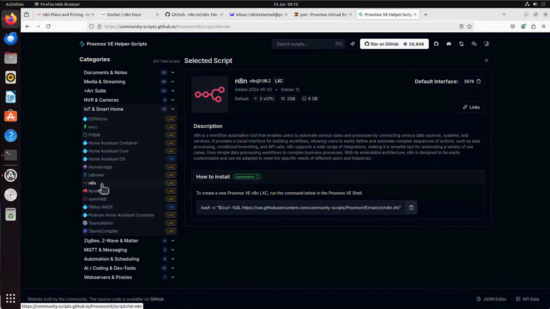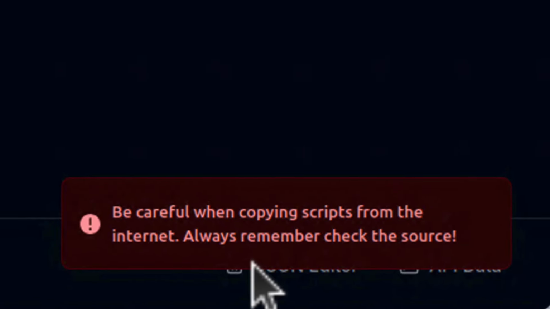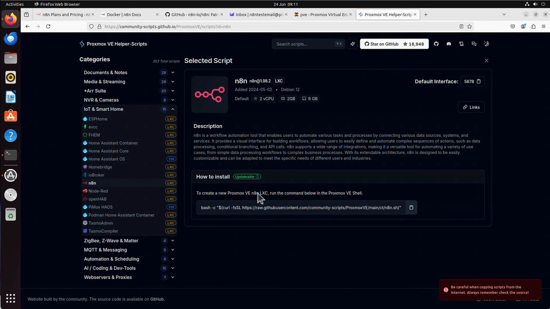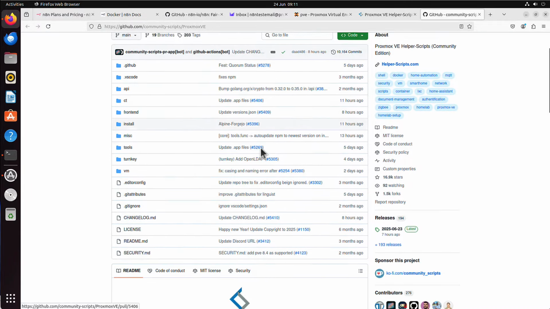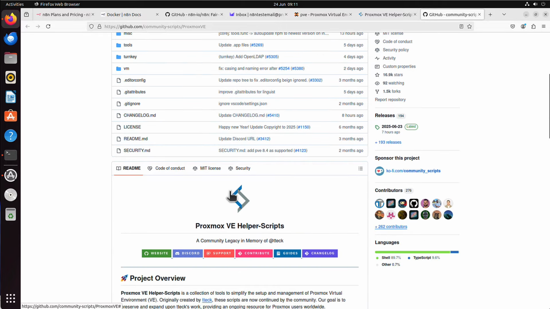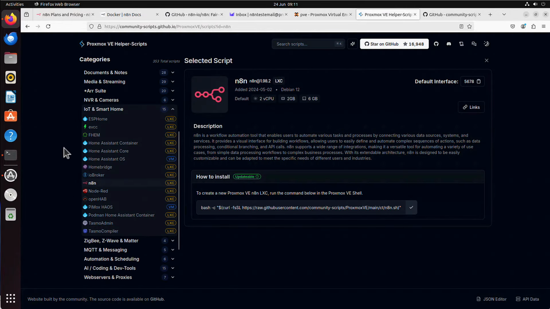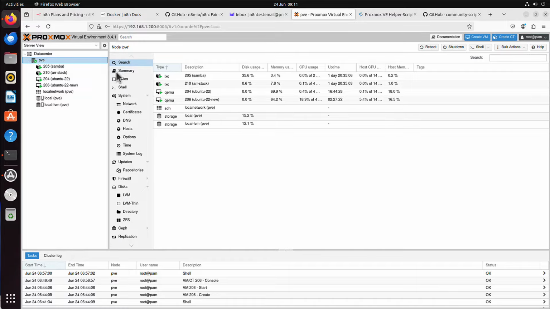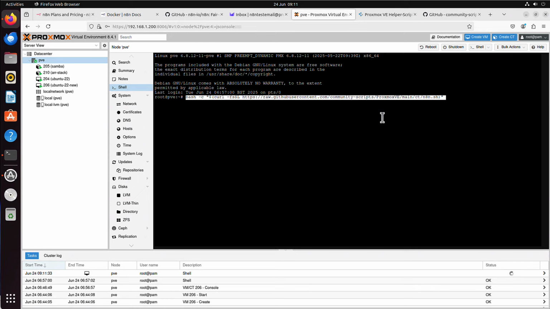That's the n8n. And all you have to do is to copy this link. You get this little message, be careful when copying scripts from the internet, always remember to check the source. That's a good advice, and you can check the source by clicking this button, Star on GitHub. It will open a new tab, and you will actually see what the code is and what it does. But I have already checked that, so I can just copy this, and then I go to my Proxmox, to PVE, or whatever your node is called, to the shell, and I simply paste this command here. And when you press enter,